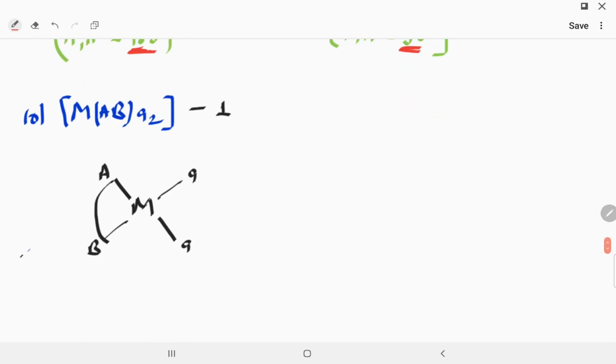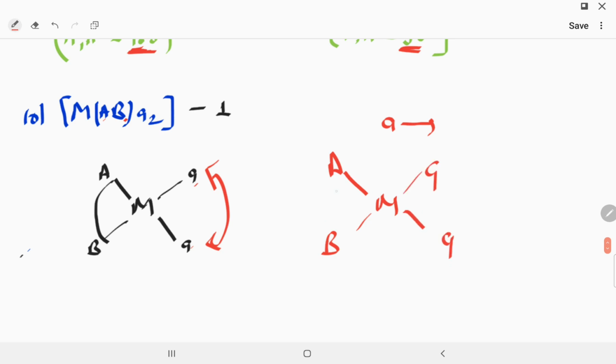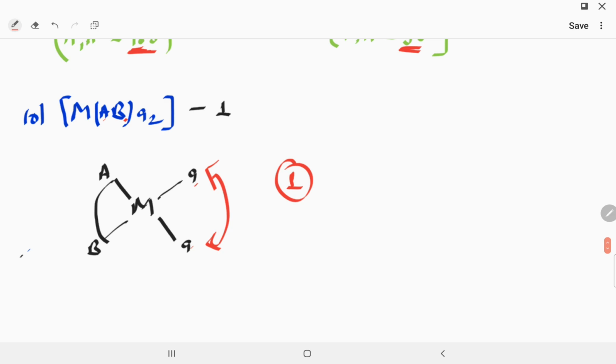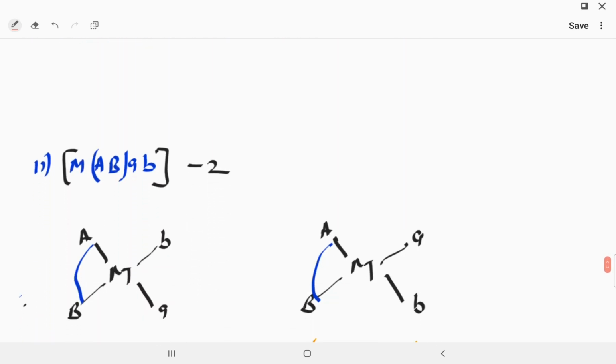Now the next one, MABA2. Here A is a monodentate ligand, and it occurs twice. Now this is MAB. You can see this is A, this is A. Either you interchange this position A, so you will form MABA. Again this A is opposite to B and this A is opposite to A also. So one thing we have to understand: this will show only one type of geometrical isomer. I hope this is very clear to you.